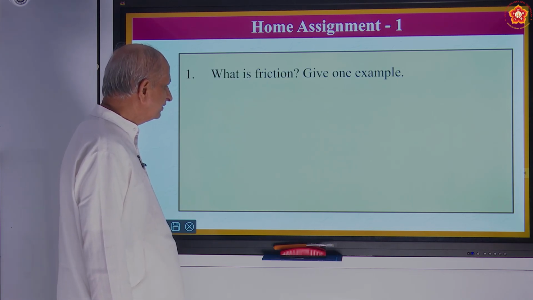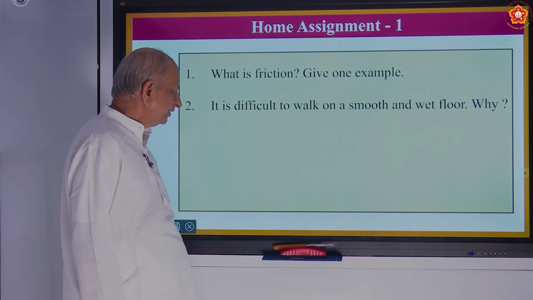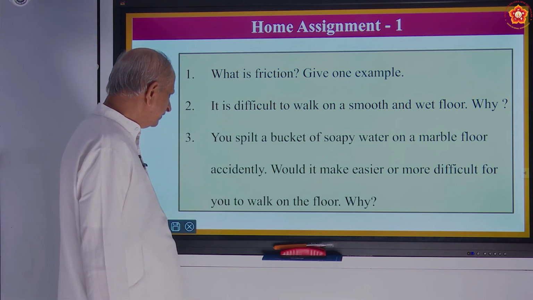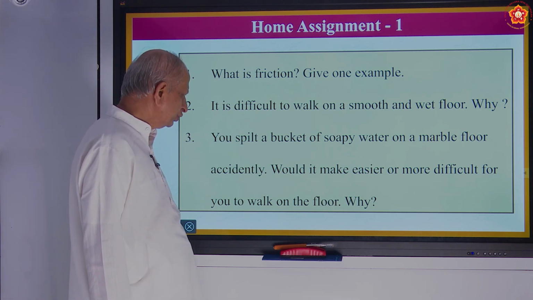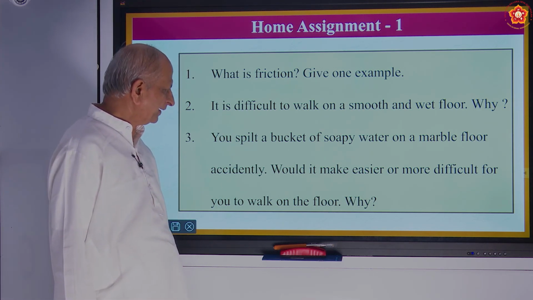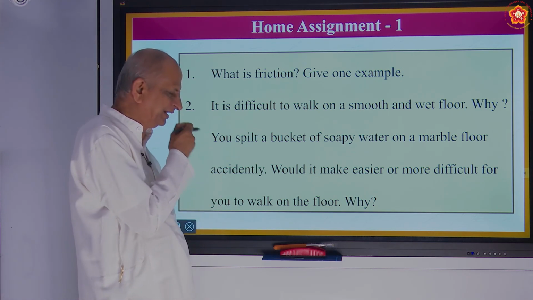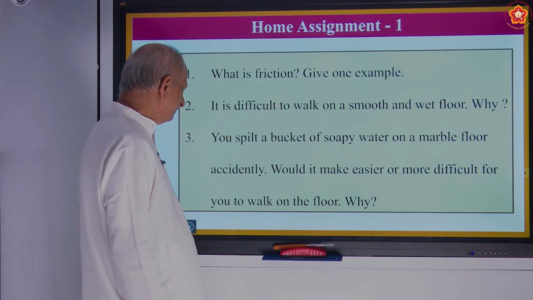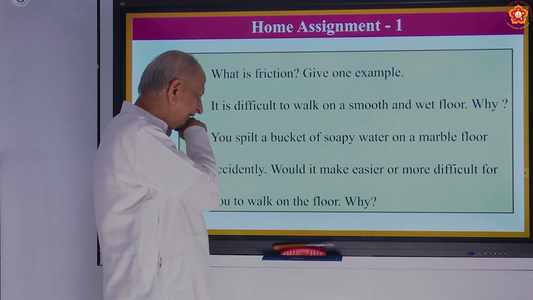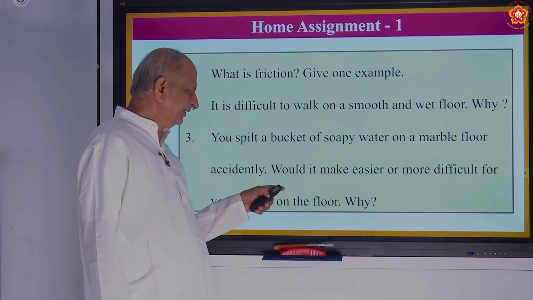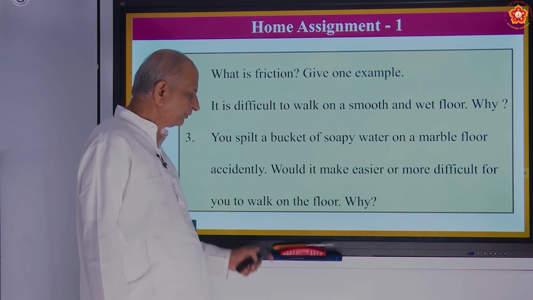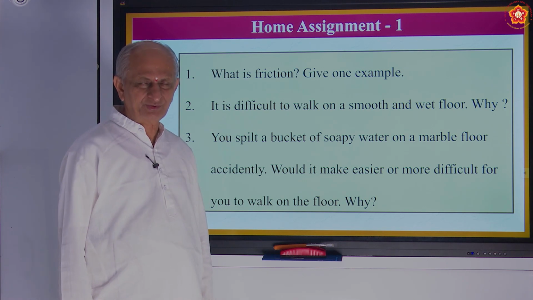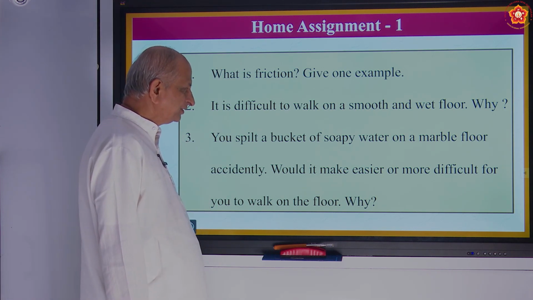Now coming to home assignment. What is friction? Give one example. It is difficult to walk on a smooth and wet floor. Why? You spilled a bucket of soapy water on a marble floor accidentally. Actually it happens in bathrooms and toilets. So by mistake you have spilled a bucket of soapy water. Would it make it easier or more difficult for you to walk on the floor? So if soapy water is there, is it possible to move on that? Of course, you can move. But you must explain how.